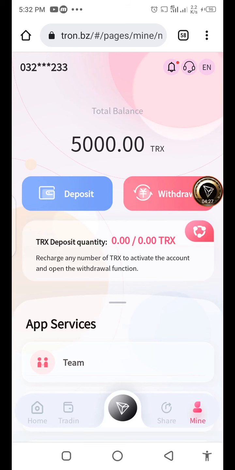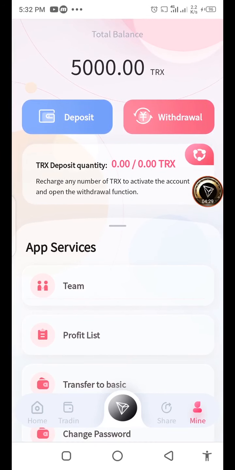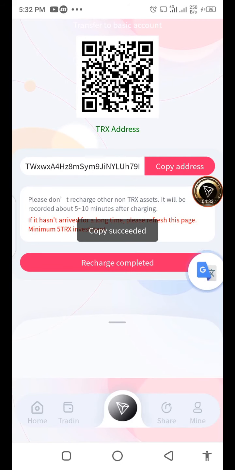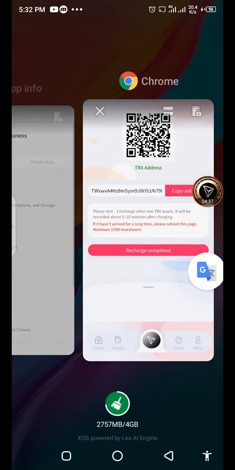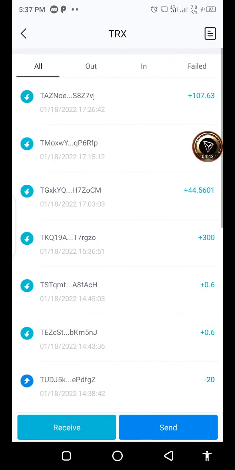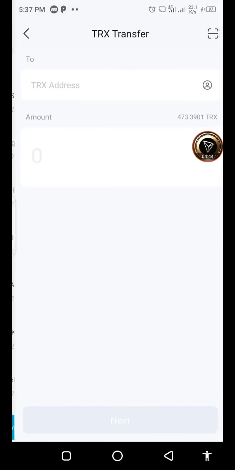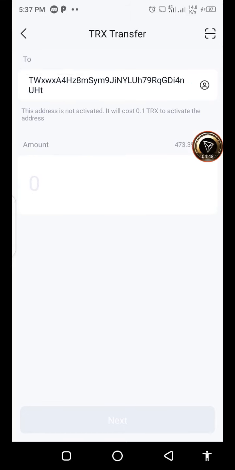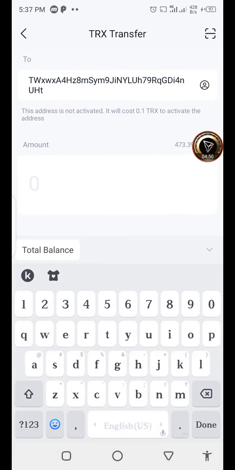But I am investing by transfer to basic account. Copy the TRS address, go to your personal wallet and send the amount. Click on TRX and click the send option. Put the Tron.bz address and your desired amount.